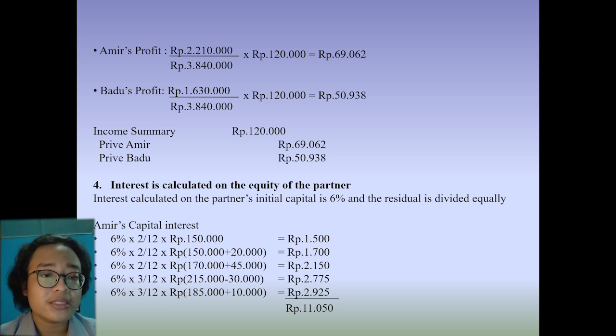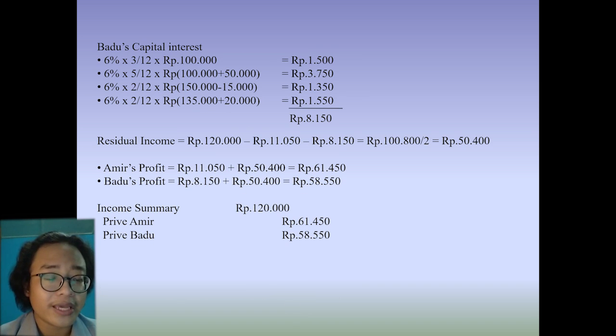Fourth, interest is calculated on the equity of the partner. Interest calculated on the partner's initial capital is 6% and the residual is divided equally. First, we must calculate Amir's capital interest and Badu's capital interest. We can see in the slide. After that, we calculate the residual income, then Amir's profit and Badu's profit. After that, we can journal in debit income summary and in credit Prof. Amir and Prof. Badu.